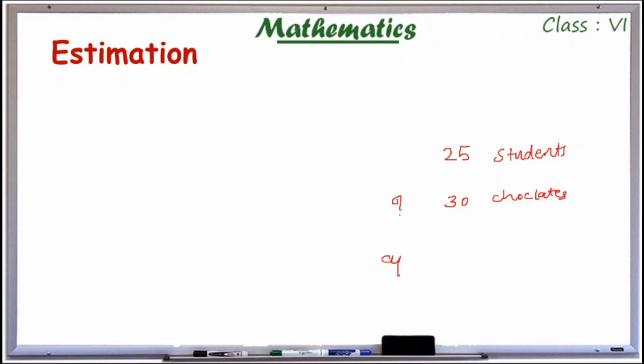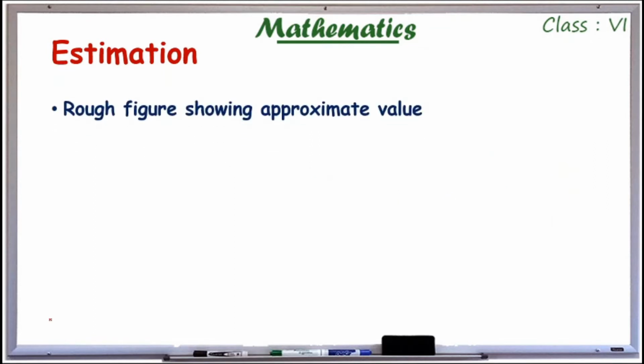So, the word approximate shows an idea of numbers. Suppose there were approximately 500 people in that auditorium, which means it is not accurate, but it is almost 500. It may be 498 or 510, but we say that approximately 500 people were there. So it is a rough figure showing an approximate value.